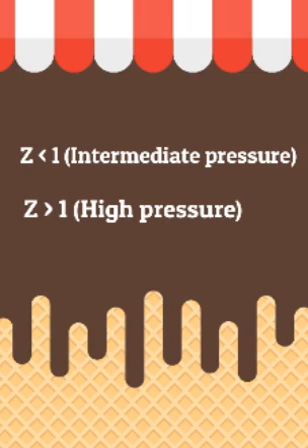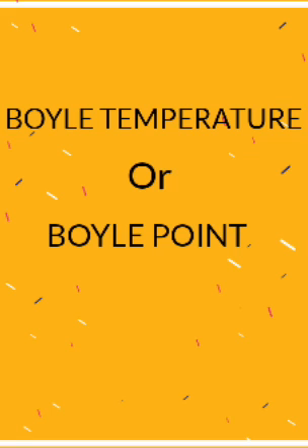The temperature at which a real gas obeys the ideal gas law over an appreciable range of pressure is called Boyle temperature or Boyle point. The Boyle point of a gas depends upon its nature.